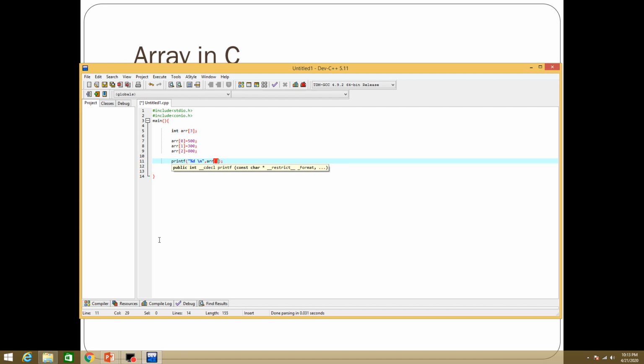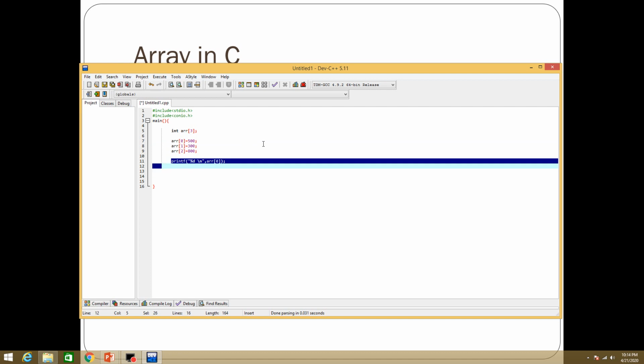Array name is ARR and what value should printf display. So please print the value of an array at location 0. So at location 0 the value of an array is 500, so this will print 500.